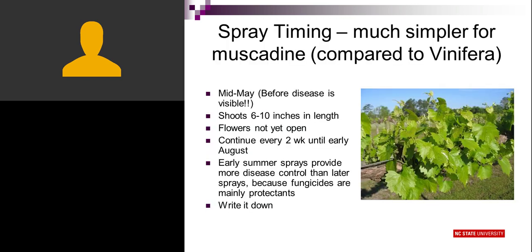Now, spray timing for muscadines is a lot simpler than for vinifera grapes. They just don't have to be sprayed nearly as much because they're resistant to so many diseases. So your sprays begin in mid-May, before the disease is visible. Flowers are not open yet, and the shoots are 6 to 10 inches in length, and you're applying fungicides every 2 weeks through early August. The early season sprays are the ones that will pay you back. They're the most effective sprays. Spraying later, closer to harvest, is not as effective.